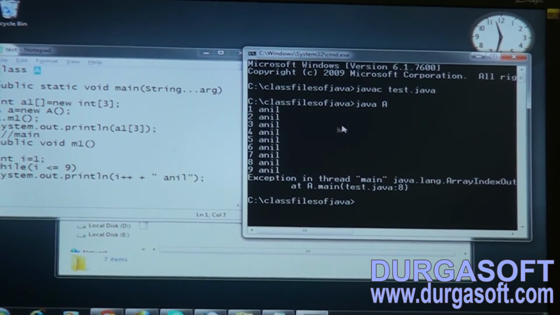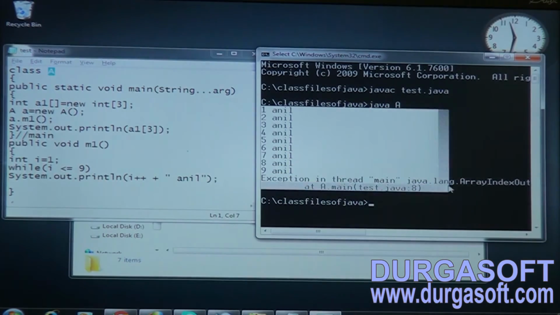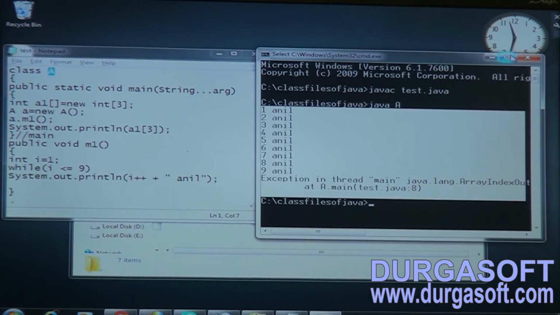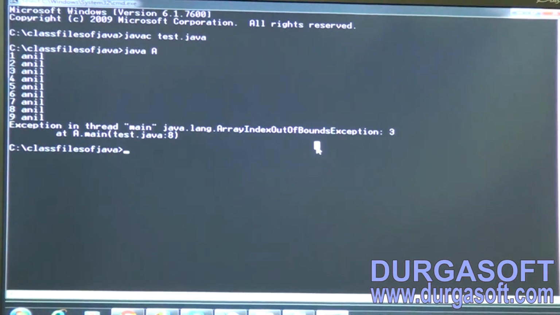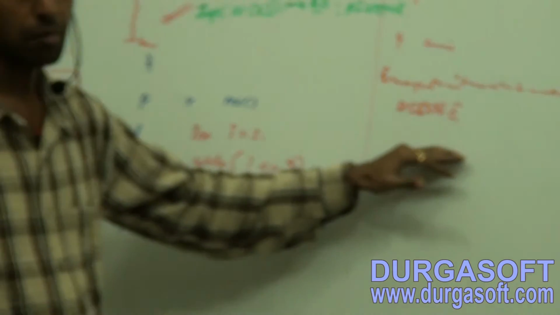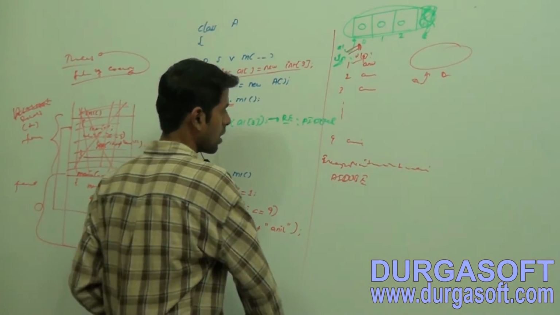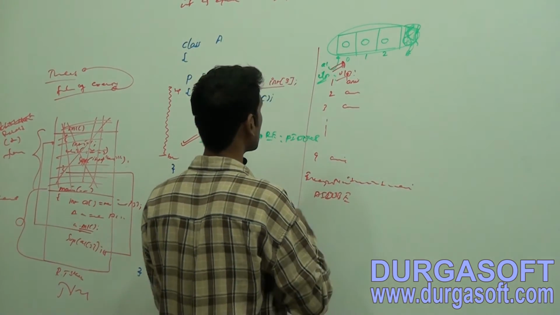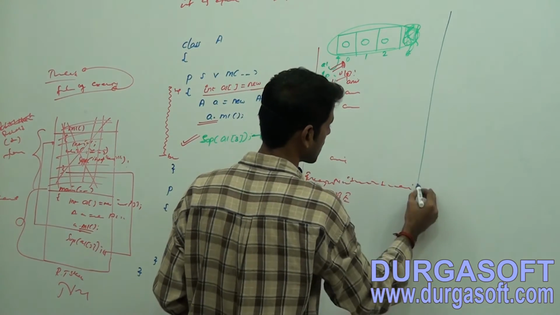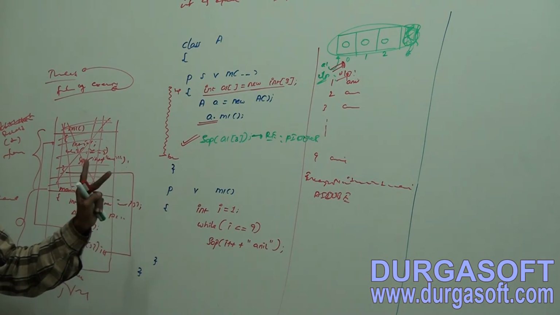Capital A. Observe here, yes, it is giving exactly our output: 1 2 3 up to 9. Exception in thread main, out of range, index 3. Whatever I have put on the board, the same output we are getting. This is a single thread application output.